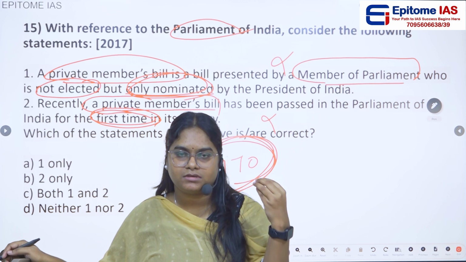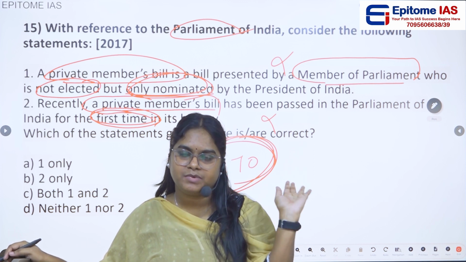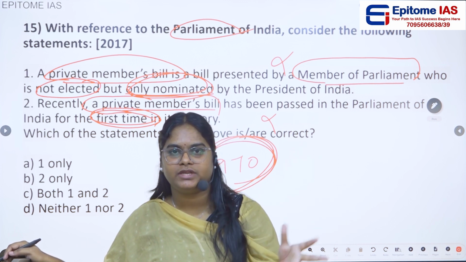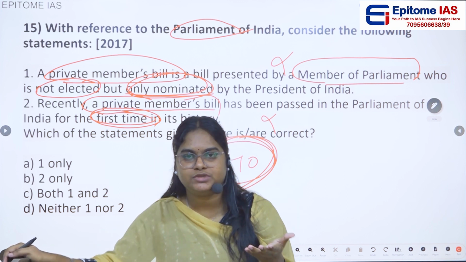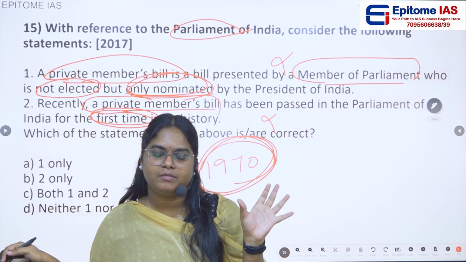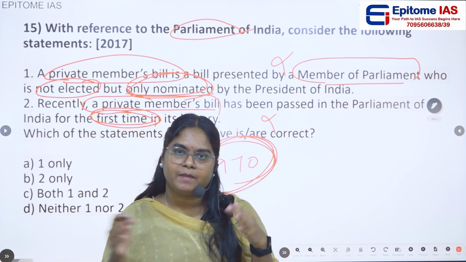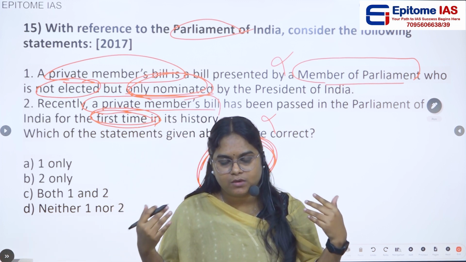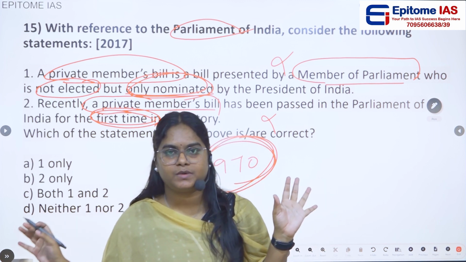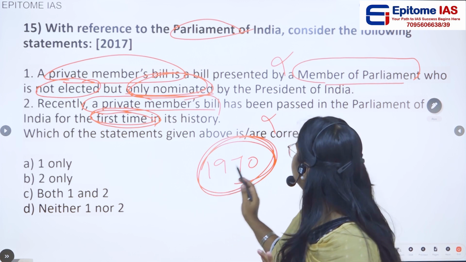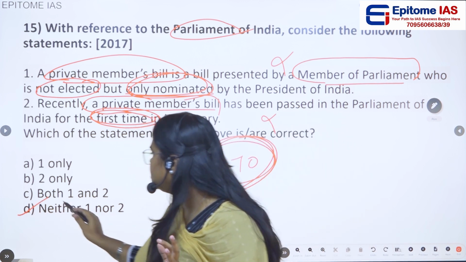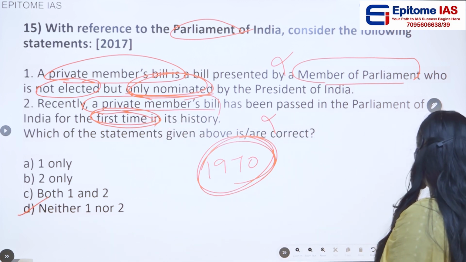The private member's bill has been passed around 13, 14 times. I'm not able to exactly remember how many times, and you also need not remember how many times. Only remember that many times it has already been passed in the history, so it is not the first time. So we can eliminate this option. What would be the correct answer? The correct answer is option D, neither one nor two.